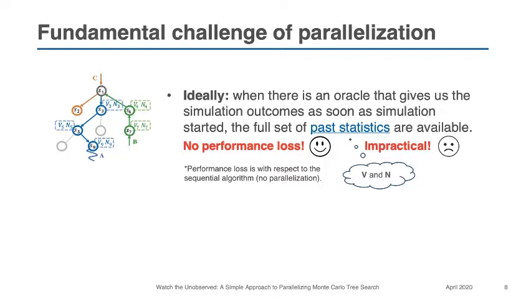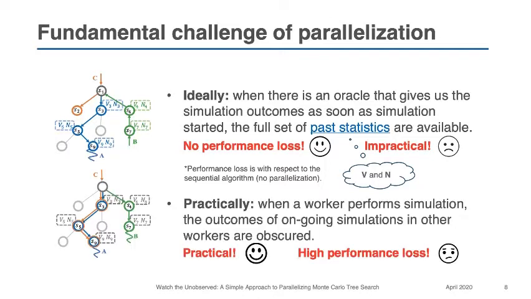This is equivalent to the sequential case. Therefore, we have the same amount of information at the selection step compared to the sequential case, and hence we enjoy zero performance loss with respect to the sequential algorithm. But this is impractical as we don't have the oracle.